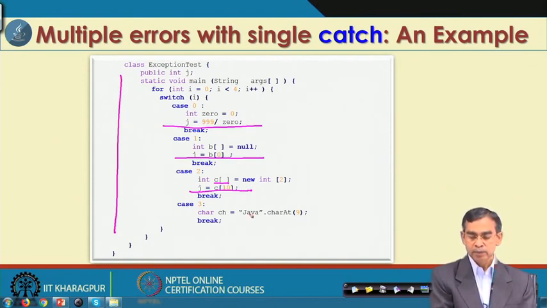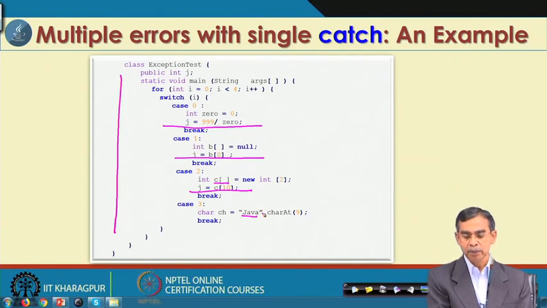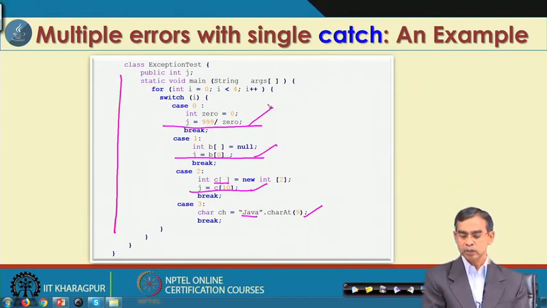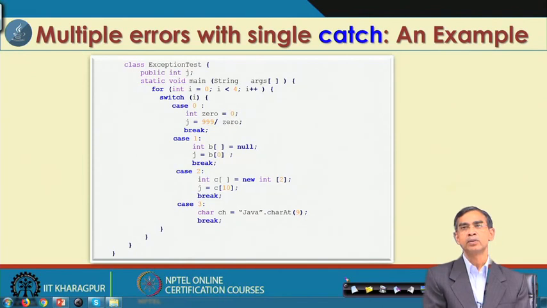Here this is a string and we want to find the character at the 9th position, where the string has a maximum index of 3. So, here the string index out of bound, here the array index out of bound, here the null pointer assignment, and here the arithmetic exception. There are so many errors that may arise whenever we run this program.